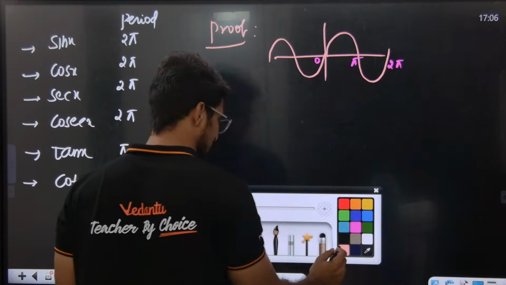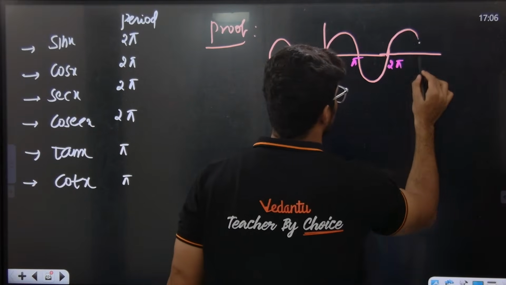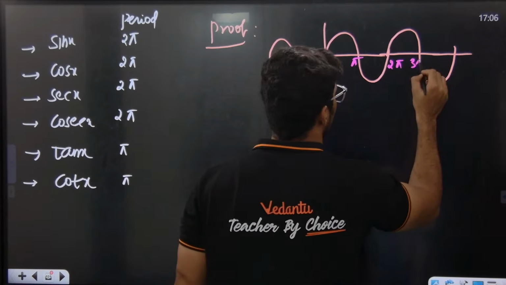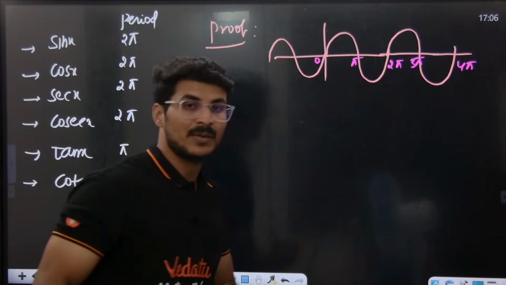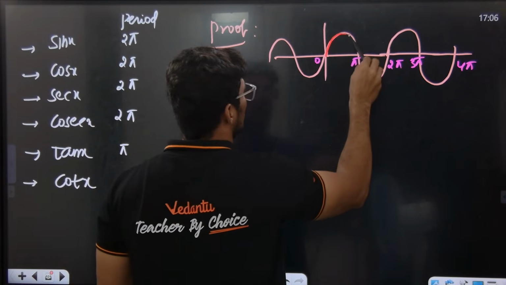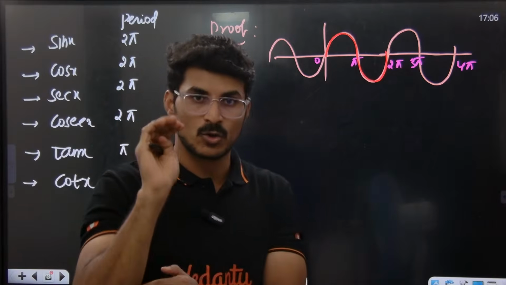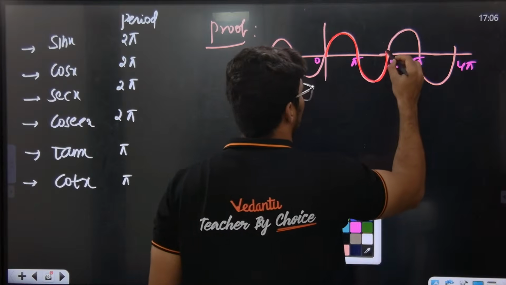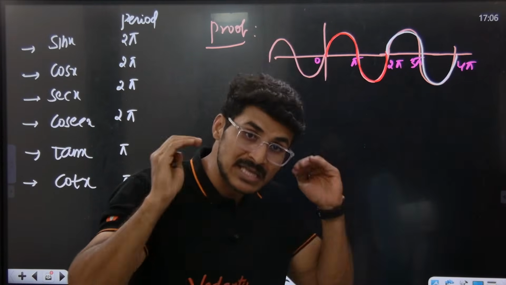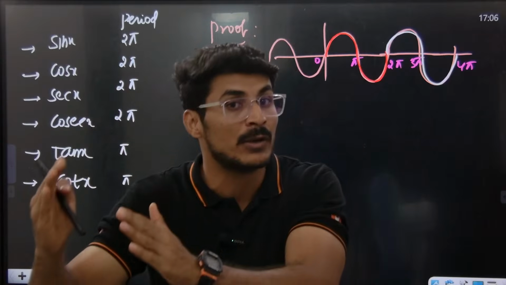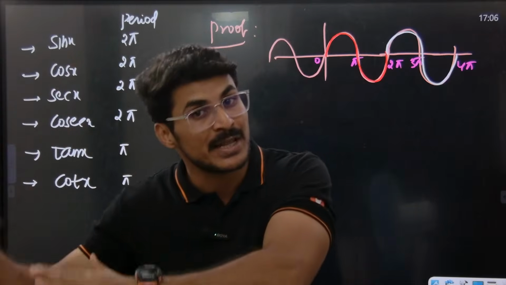Now if you look carefully, again this snake shape is coming. After what interval are you getting the snake shape? For example, guys, from 0 to 2 pi one snake has come. Yes or no? Now look again, from 2 pi to 4 pi the same snake is coming. 0 to 2 pi one snake, again 2 pi to 4 pi one snake, 4 pi to 6 pi one snake.